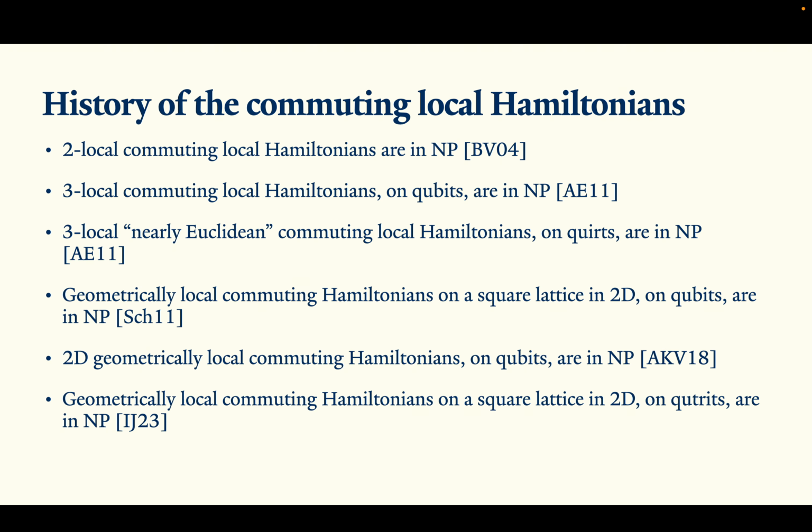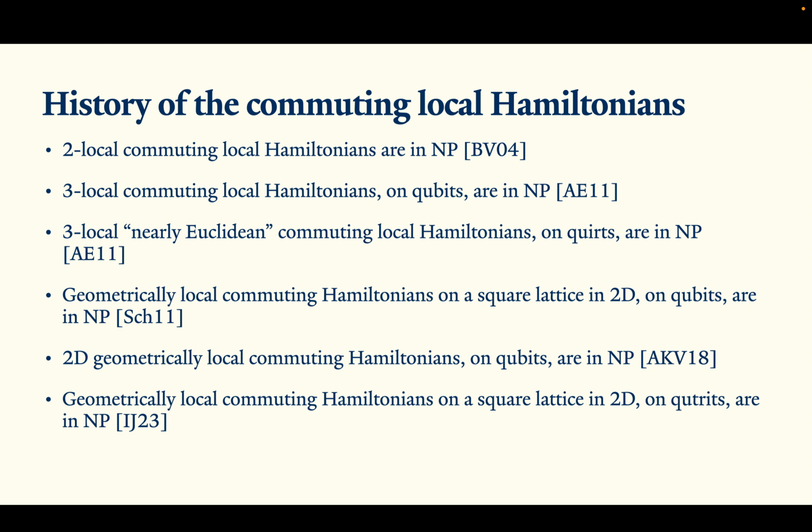Finally, recently, Irani and Zhang showed that qutrit local Hamiltonians on a square lattice are also in NP. That's the current boundary of what we know before this work.